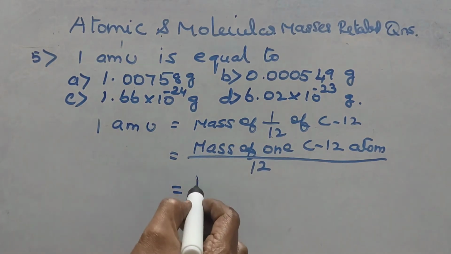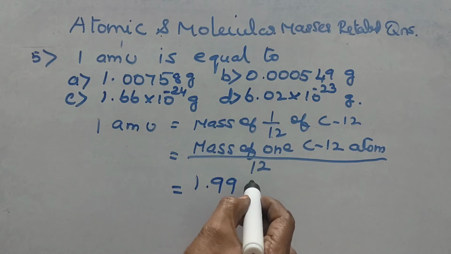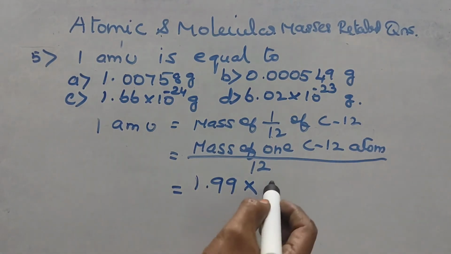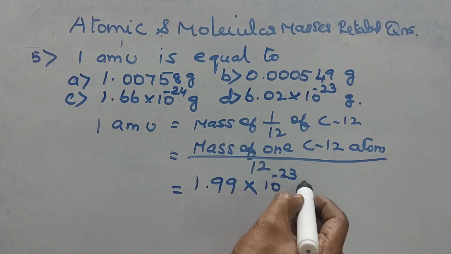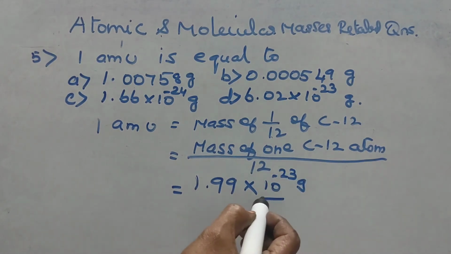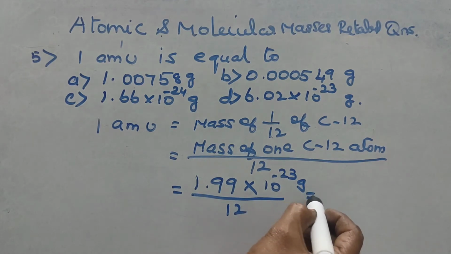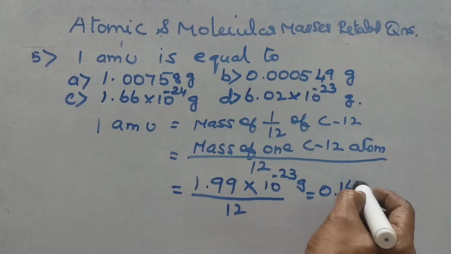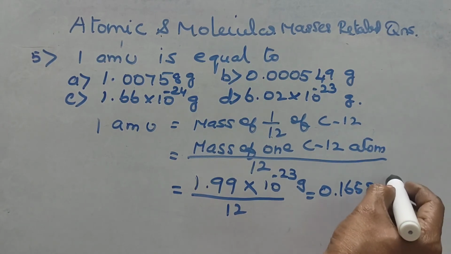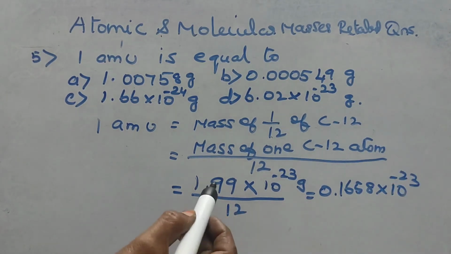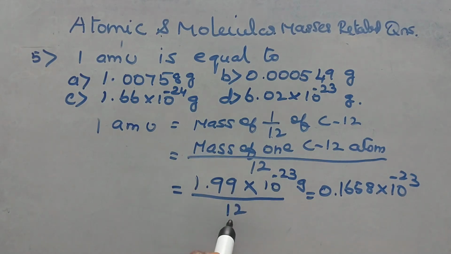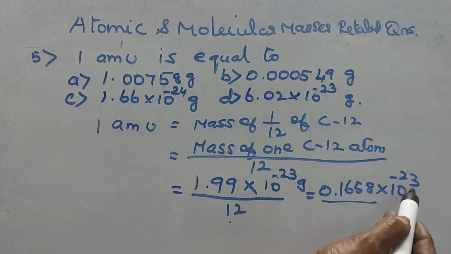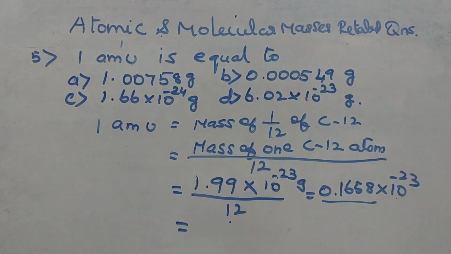In the previous sum we found it is equal to 1.99 into 10 power minus 23 gram divided by 12. We will be getting 0.1658 into 10 power minus 23. 1.99 divided by 12 is the answer, into 10 power minus 23 as we have written.